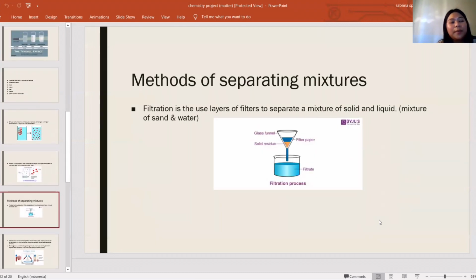Now we're going to talk about methods of separating mixtures. The first one is filtration. Filtration is the use of layers of filters to separate a mixture of solid and liquid. The example for this is a mixture of sand and water. The example that we see is the filtration process, wherein there is a glass funnel and a filter paper, which is here. The water is already being filtrated from the solid, and this one is the solid residue.